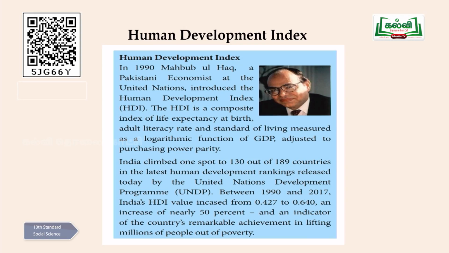With the help of this, how far we are going to improve our economy has been designed by this person, Mahbub ul Haq. He is a Pakistani economist, and at the United Nations he introduced this index called the Human Development Index. In this, what he stated is life expectancy at birth, adult literacy rate, and the standard of living, which must be measured in a logarithmic function of GDP and adjusted for purchasing power parity. Logarithmic function, GDP, you will be knowing. Living standard, I told you.